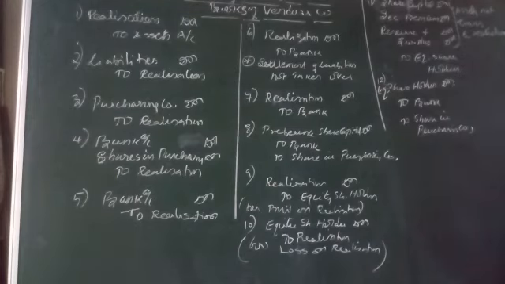Then the fourth one, the purchase consideration is paid. So what we have to do is purchasing company account debtor to realization, and then another is the payment of purchase consideration. As far as the fourth entry is concerned, we can take it in two ways.